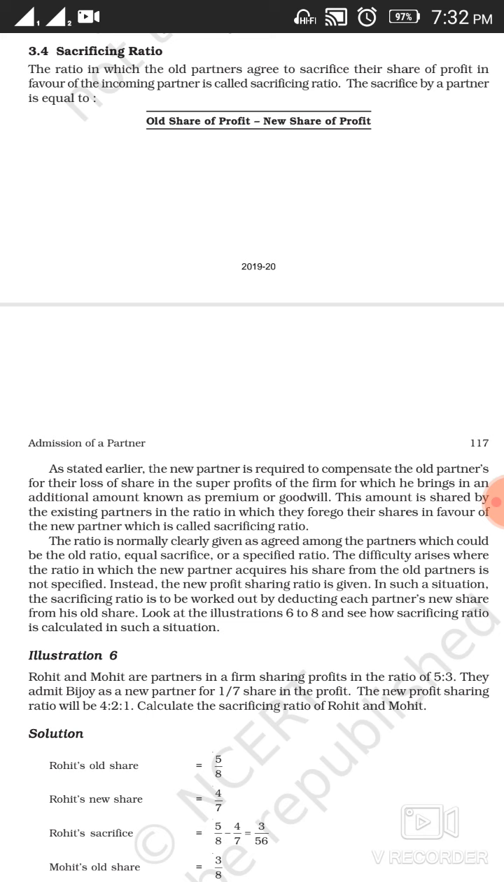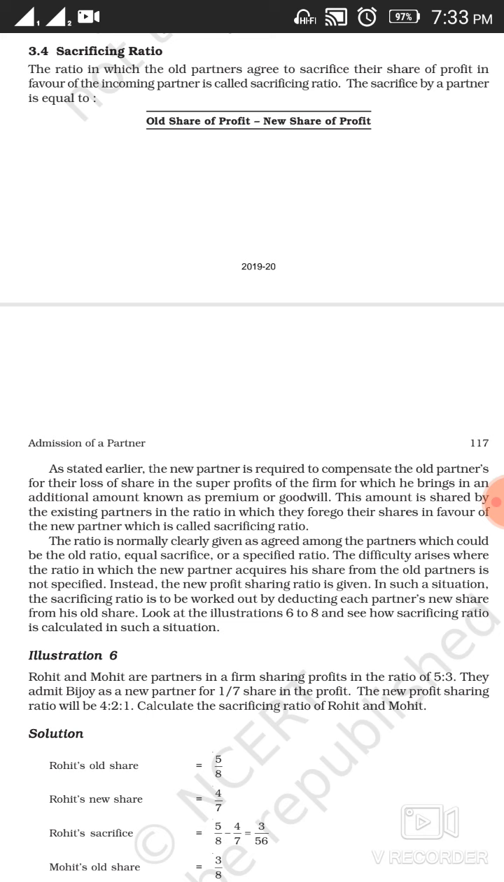The ratio is normally clearly given as agreed among the partners, which could be the old ratio, equal sacrifice or a specified ratio. It means how the old partners are going to sacrifice their share in favor of the new partner will be clearly stated in the books or in the question. They may sacrifice equally, or in an agreed ratio or a specific ratio.